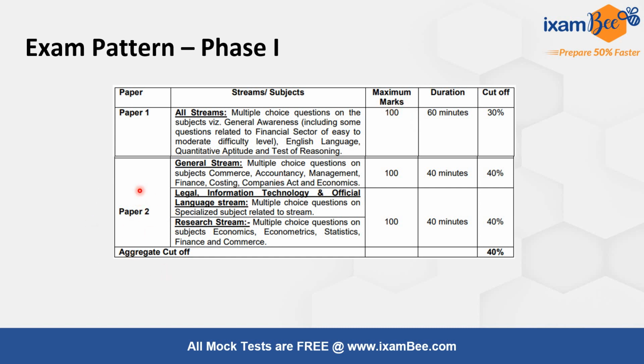In paper 2, there will be 50 questions of 100 marks and both the papers are MCQ type. The overall cutoff is 40% out of 200. That means you just have to score 80 marks and you will appear in phase 2.